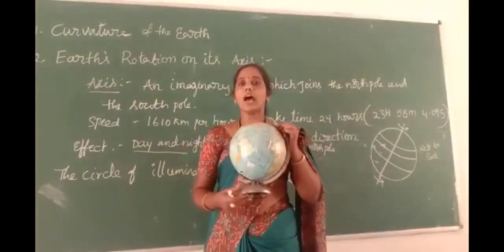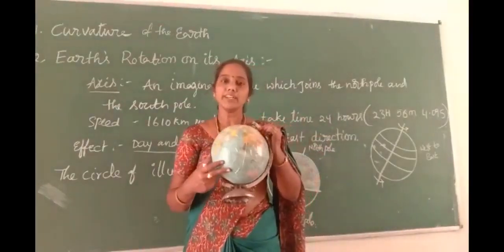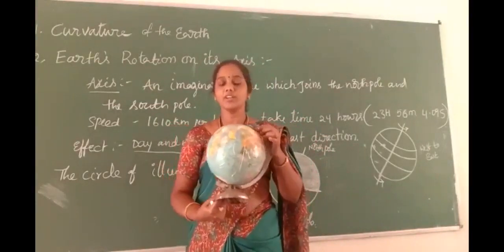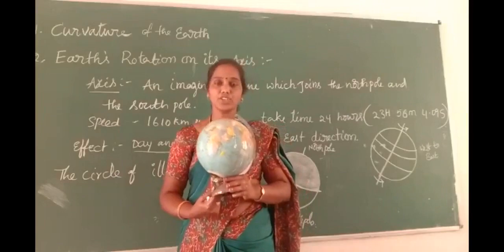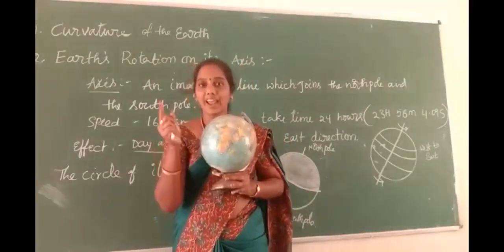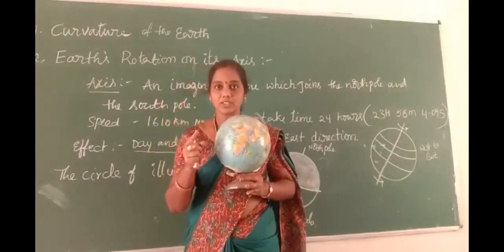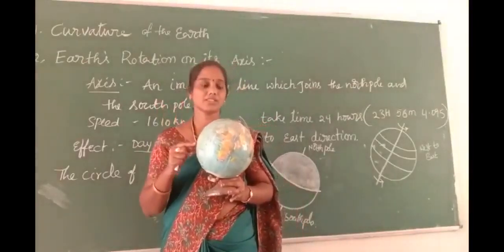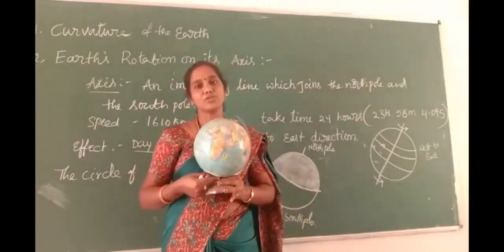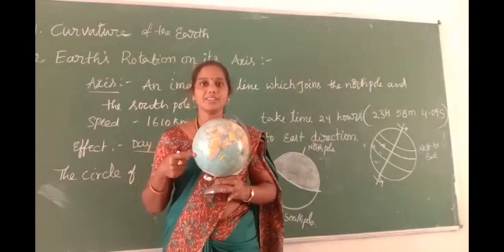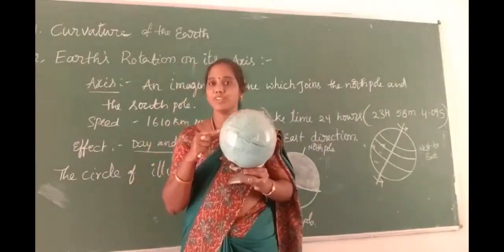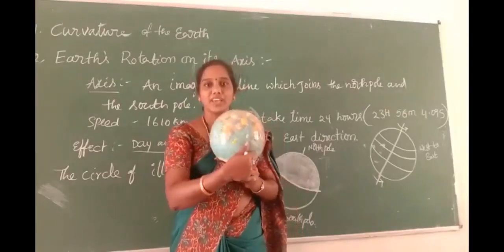In which direction does the earth rotate on its axis? West to east. You know, children, the directions on the globe: your right hand side is east, your left hand side is west, the top of the globe is north and the bottom of the globe is south. So the earth rotates itself from west to east.